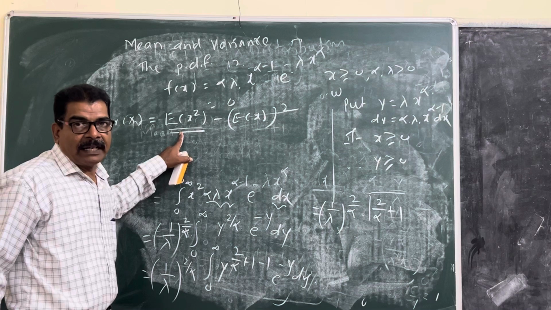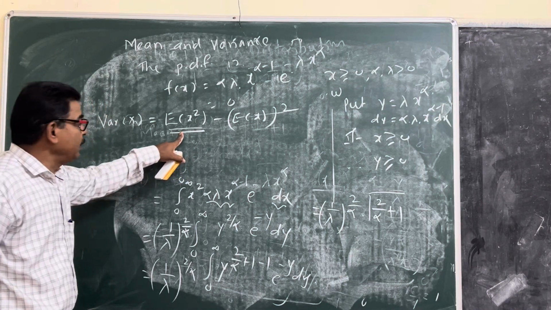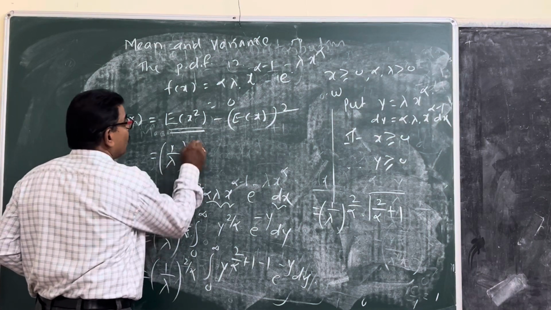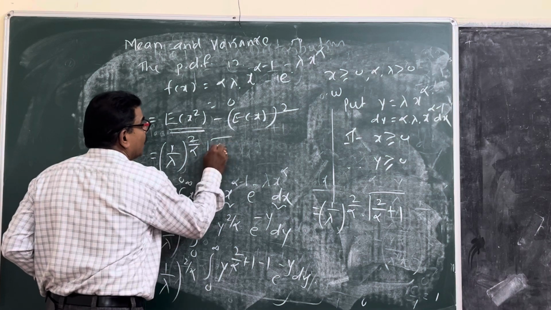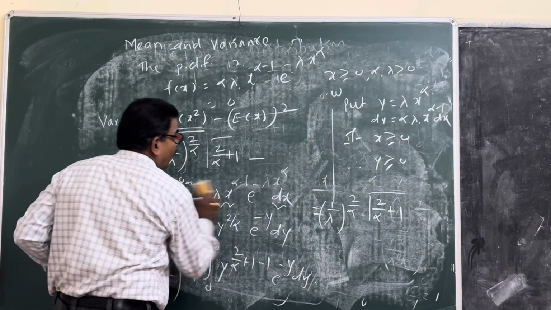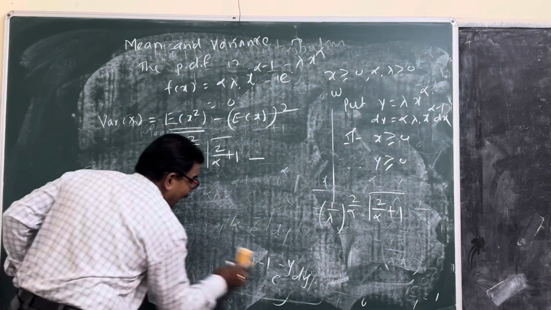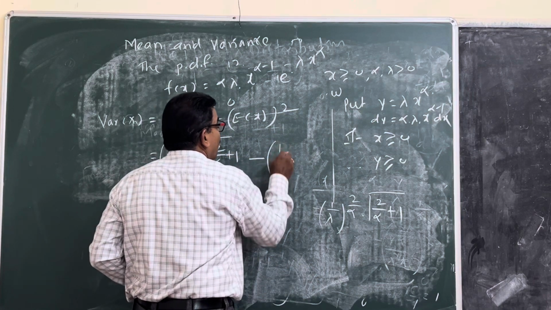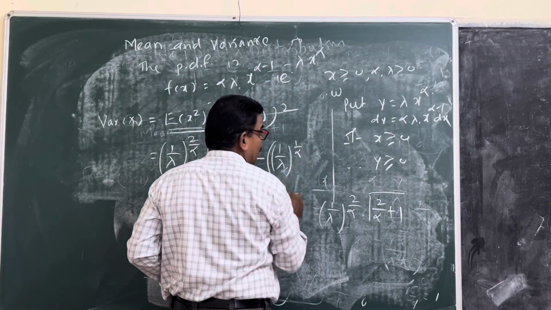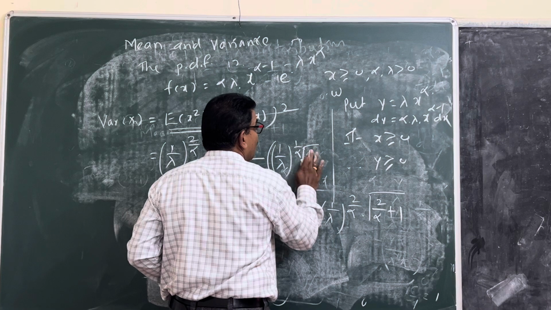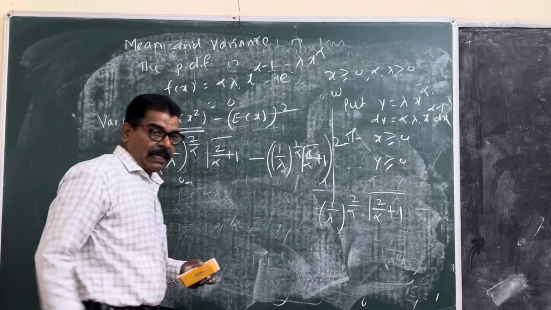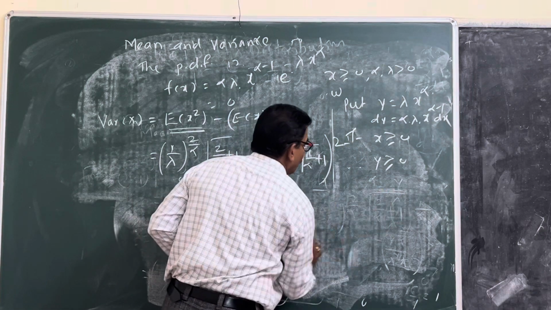Substitute expected value of x square here. That is equal to 1 upon lambda raised to power 2 upon alpha gamma of 2 upon alpha plus 1, this is expected value of x square, minus expected value of x squared. What is expected value of x? 1 upon lambda raised to 1 upon alpha gamma of 1 upon alpha plus 1, whole bracket square.